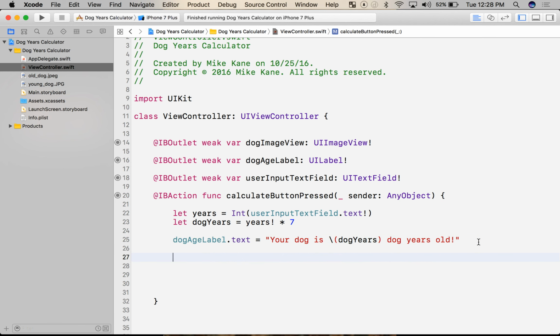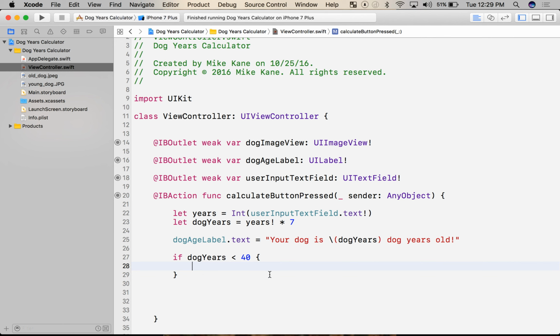Well, we need to display a picture, but which picture depends on the user's input. So we need to check something. So let's start with if dogYears is less than 40, and I'll start a code block here. When I hit enter, you see it completes that for me. That's great. I can see that I'm inside the right code block if I go back and forth there. Okay. Well, if it's less than 40, if this is a younger dog here,